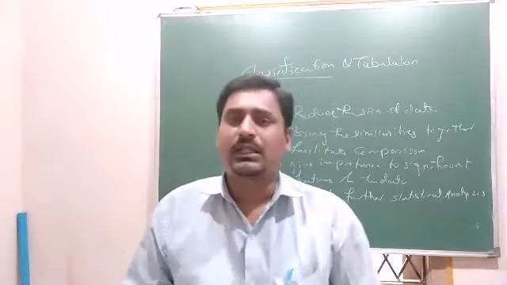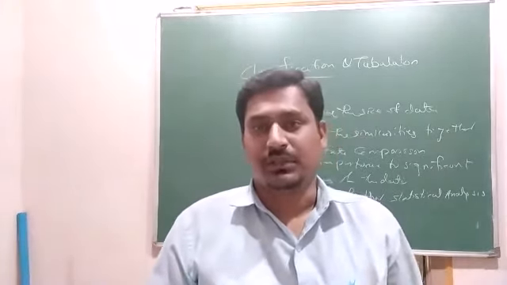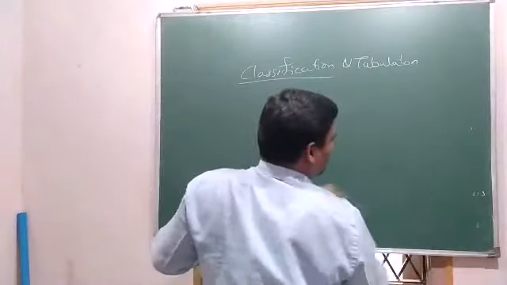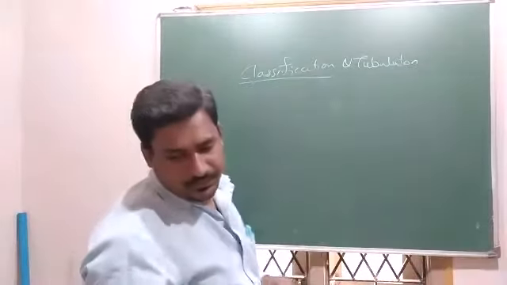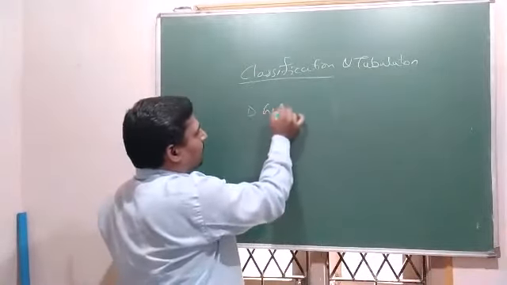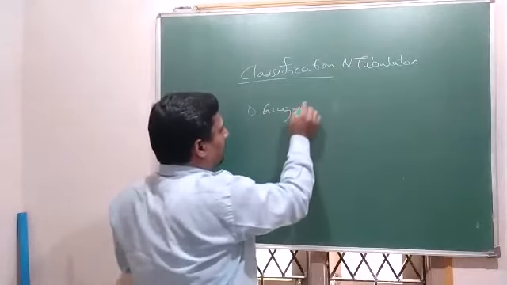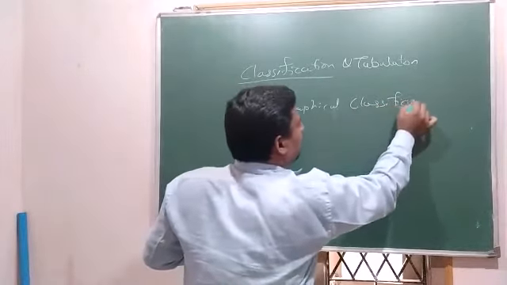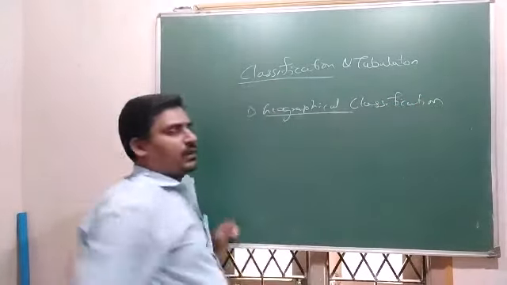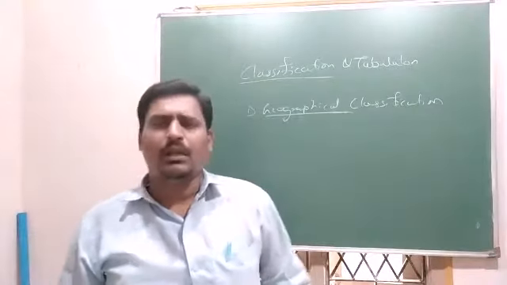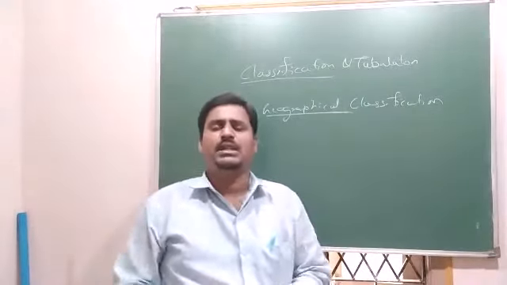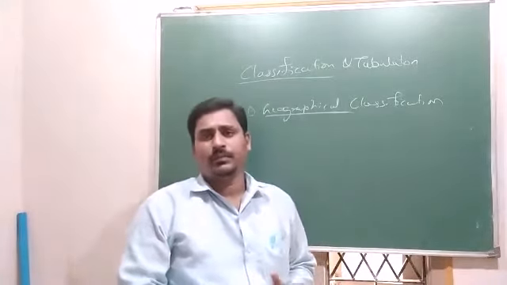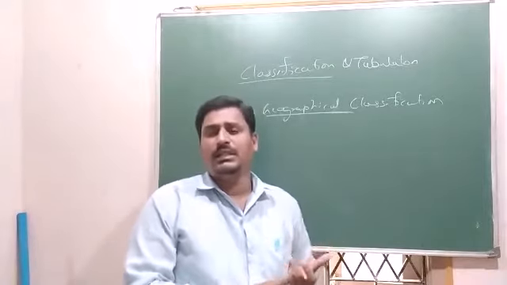Now we'll discuss various types of classifications. So here first is classification based on geographical location. Geographical, the name itself indicates that classification is done based on the geographical location. It may be names of the cities.